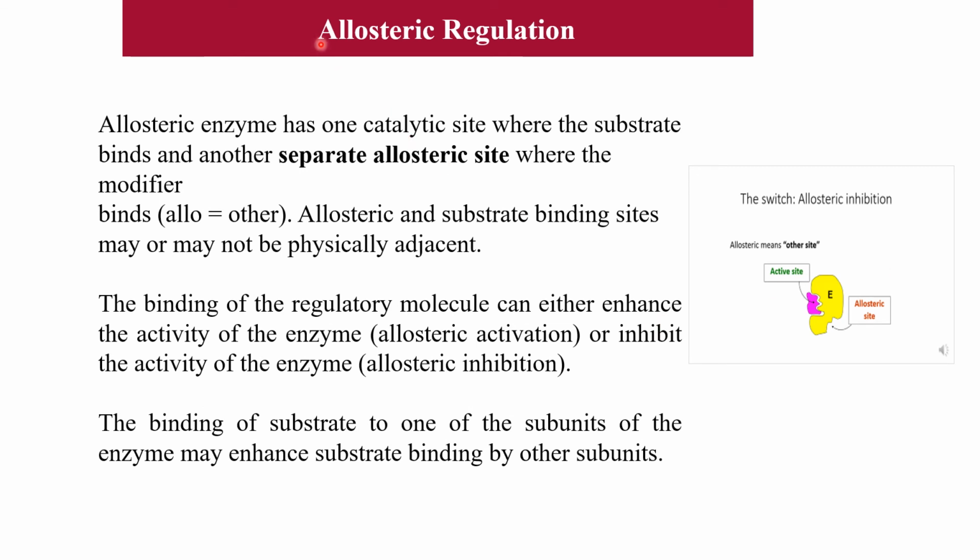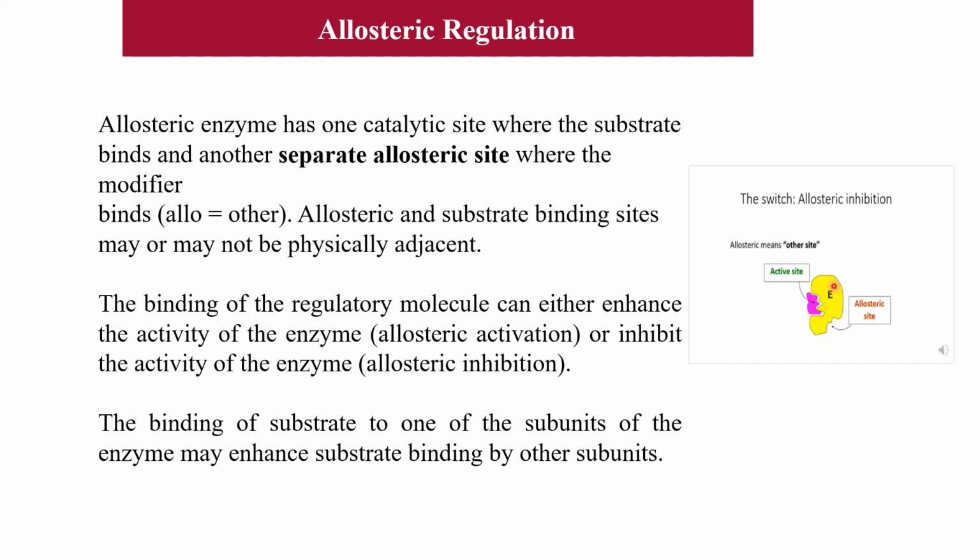Allo means other and steric means in the space. So an allosteric enzyme has one catalytic site where the substrate binds and another separate allosteric site where the modifier binds. In allosteric regulation, there can be an inhibitor as well as an activator.